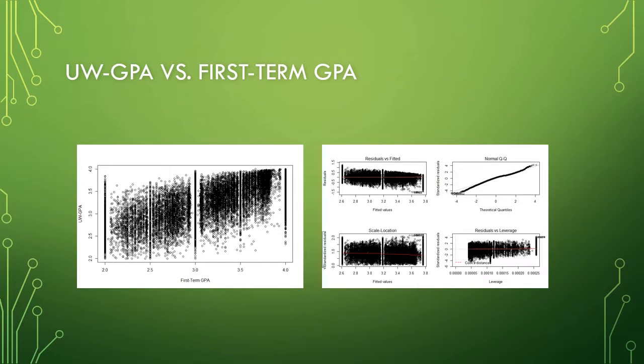UW GPA versus first term GPA actually came out really well. Just by looking at the plot, you can tell that a trend line already exists, and no additional limiting is really needed. The equation we get from the trend line is 1.458 plus 0.576 times the first term GPA, which is reliable. The residuals on the residual versus fitted plot are pretty evenly distributed, which is good. That means that there is variation in our data. And on the normal QQ plot, the residuals line up very well with the trend line, with no outliers.